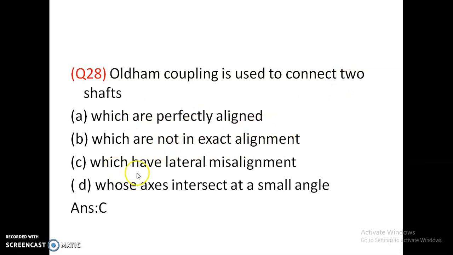Oldham coupling is used to connect two shafts which are perfectly aligned, which are not in exact alignment, which have lateral misalignment, whose axes intersect at a small angle. Which have lateral misalignment. So they are used to connect two parallel shafts.